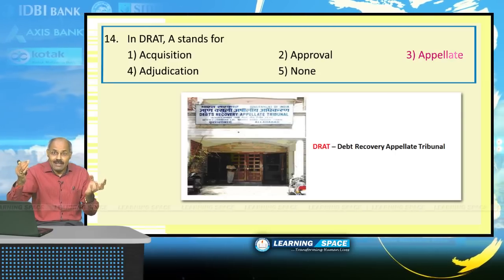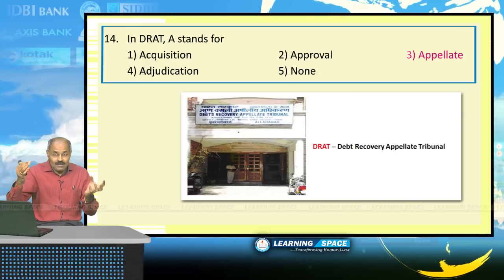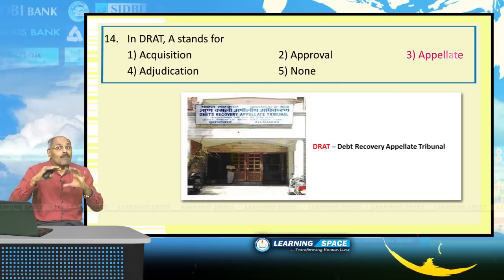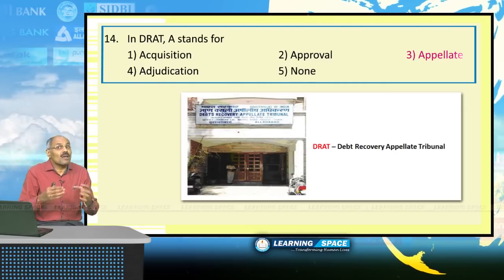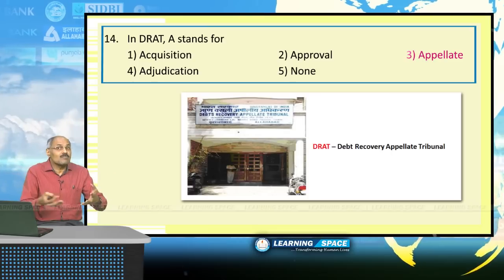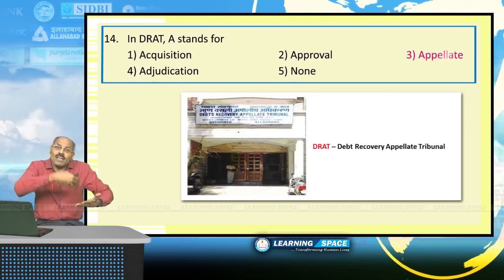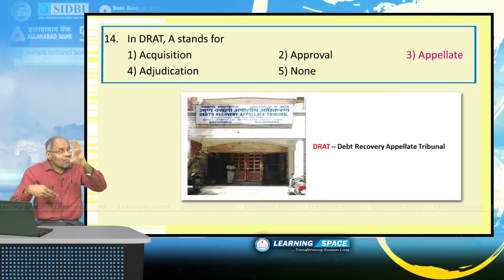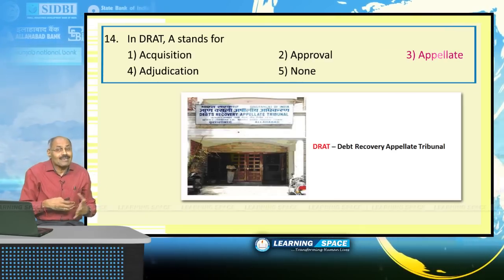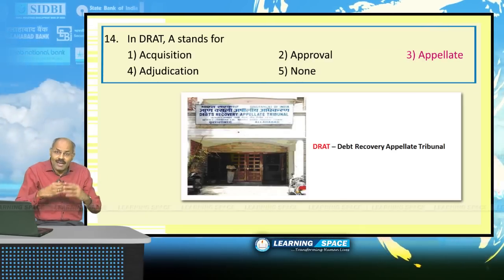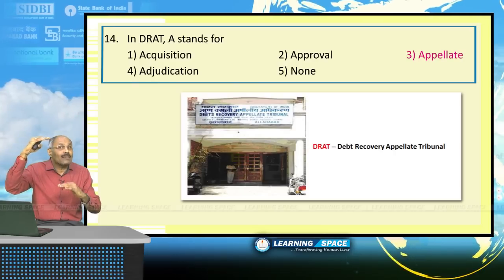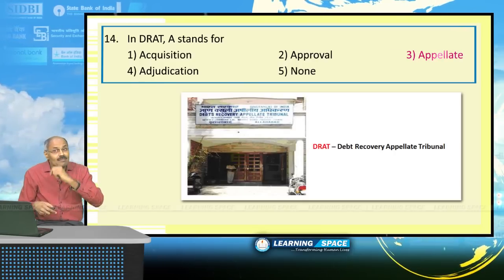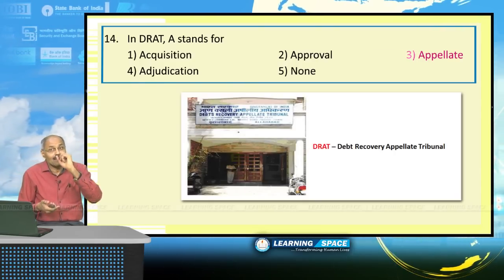Anywhere, appellate authority means that if you are not satisfied with the judgment given by a person, you can approach the appellate authority. Similarly, if you are not satisfied with the verdict of the debt recovery tribunal, you can approach the debt recovery appellate tribunal. So DRAT means Debt Recovery Appellate Tribunal.